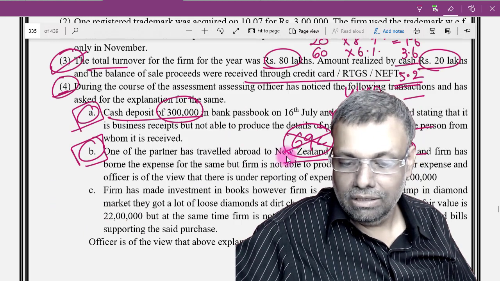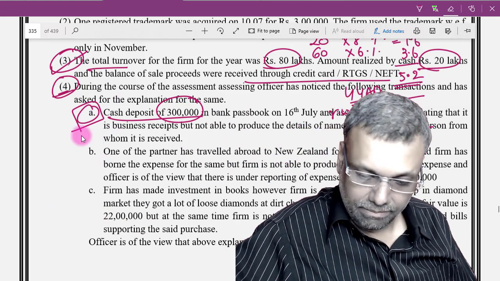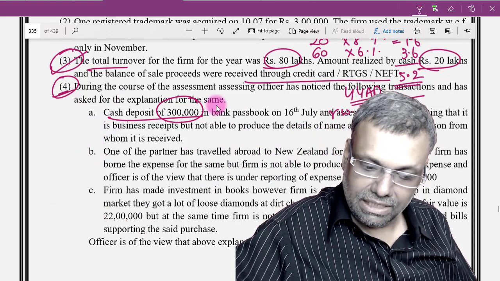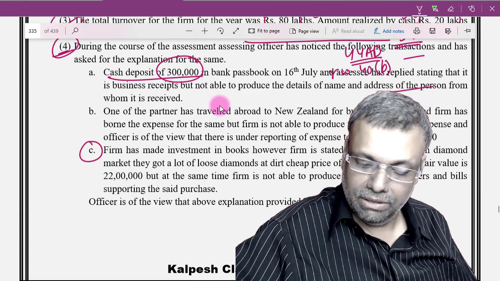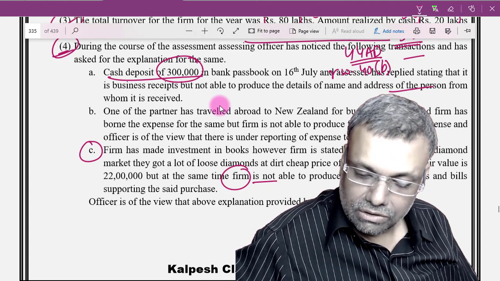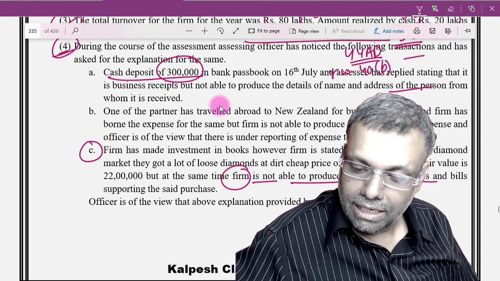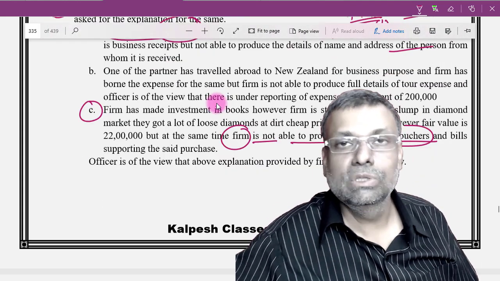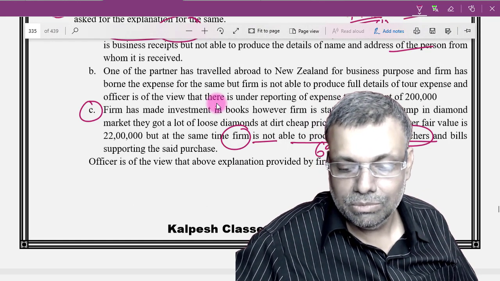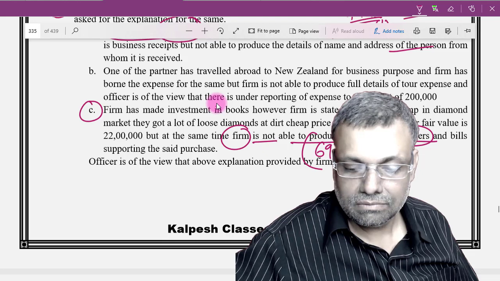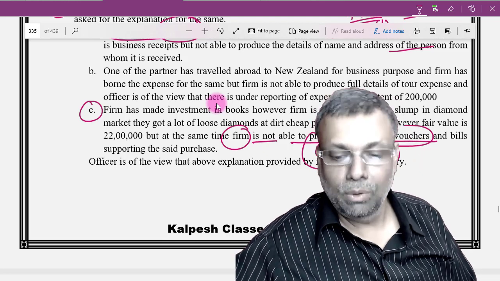And there comes the real knowledge of the tribunal judgments: in this point number C, the assessing officer can make the adjustment. Now see, the firm is not able to produce a detailed voucher. If the firm is not able to produce the detailed voucher, then I can straight away say 69A adjustments, all these provisions.